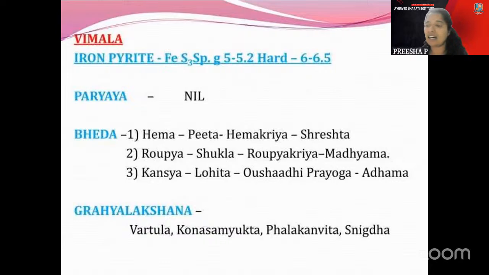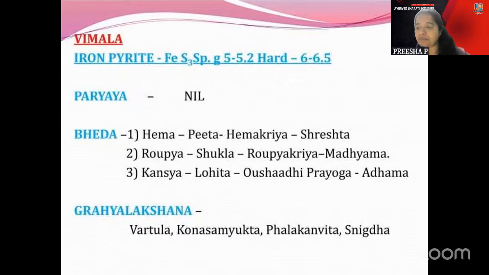And the Bheda part, that is called Hema Vimala, Tara Vimala, and Kamsya Vimala. That is the Aushadhiya part which is mentioned there, and that is according to Rasaratna Samuchaya. And according to Rasarnava, it is Hema, Tara, and Lohita Vimala which is told there. So here it is iron pyrite which is mentioned. Iron pyrite is Fe2S3 which is told here.